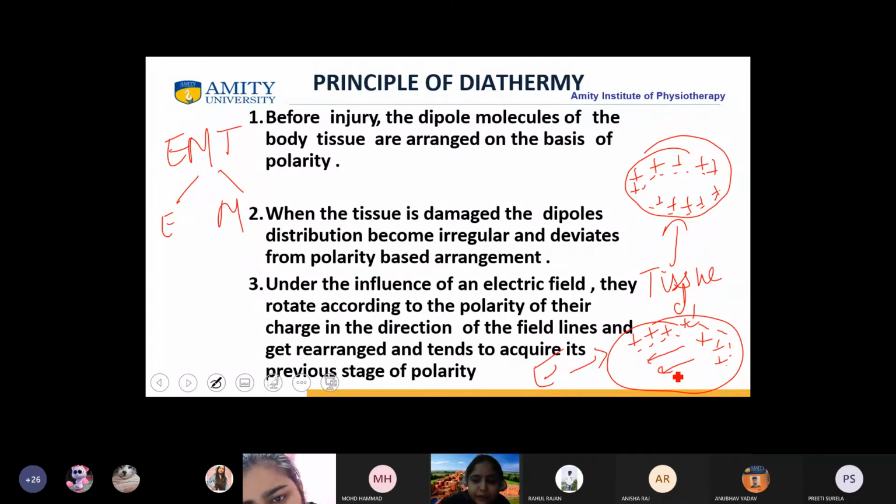The tissue will come back to normal tissue. All of you agree with it? This is what happens normally also in the molecules, when the electric field is applied through the waves, through the polarity, the direction of the lines is imposed. Yes, normal physics.